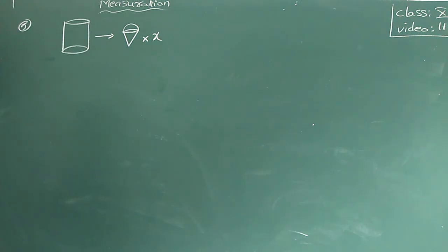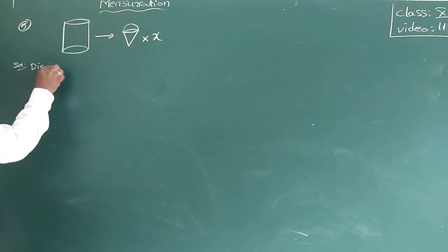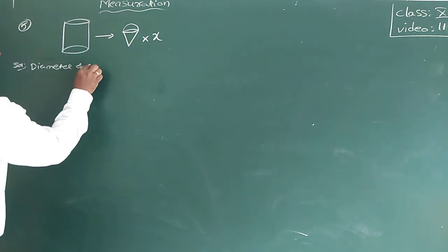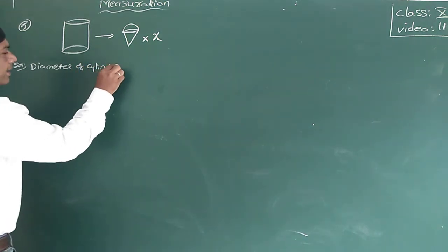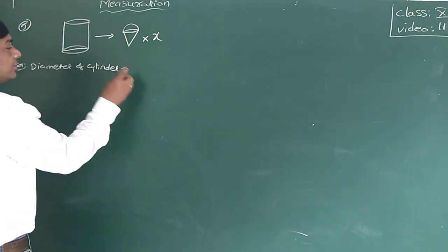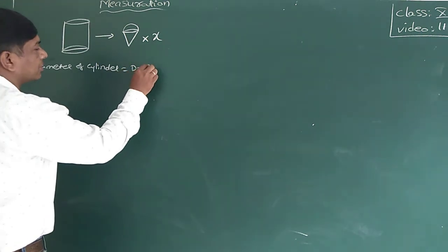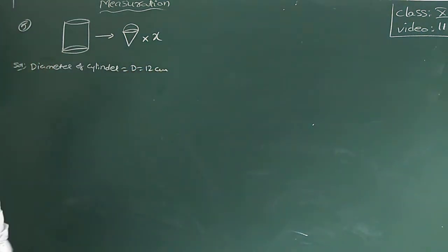First one is a container, a right circular cylinder having a diameter. Diameter of the cylinder, D, is equal to 12 centimeters.